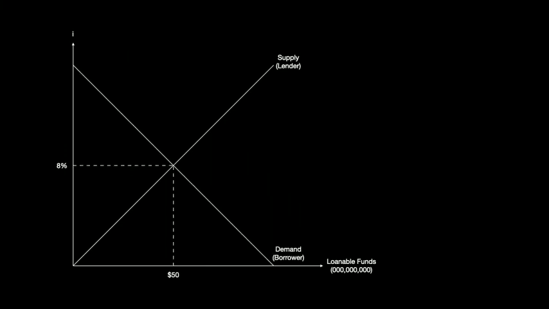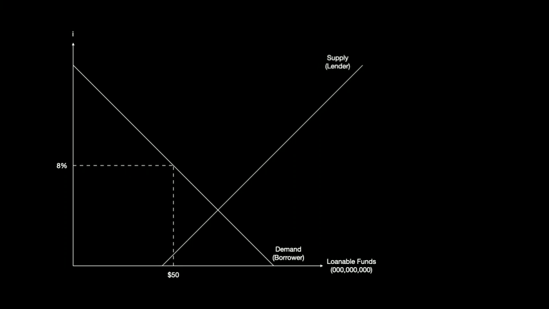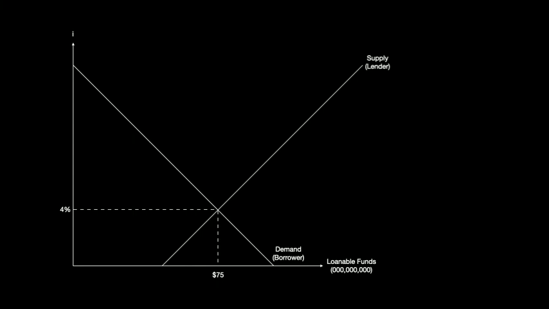Conversely, we could have an increase in supply of loanable funds, more people willing to lend, and therefore the interest rate falls. These are people who are now willing to lend at lower interest rates, just because that opportunity cost may have fallen, and therefore they're now lending at 4% instead of 8%.